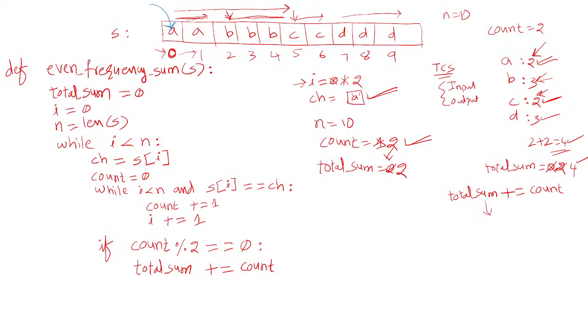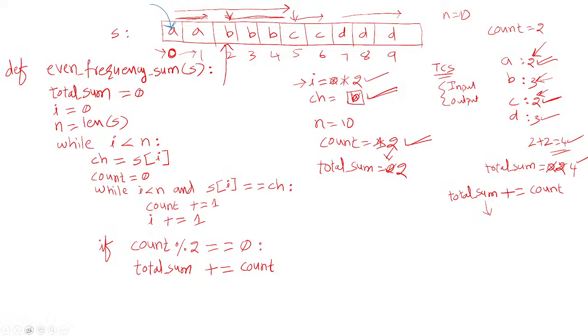Then at the end of the outer loop, it goes up again. Now what is the I value? See here, I again starts at 2. I value was already incremented here, so it goes on processing from index 2 onwards, the next character. Now check the condition, 2 less than 10, yes. Now ch is equal to s of 2, and s of 2 means b. So the character b will be stored in ch.